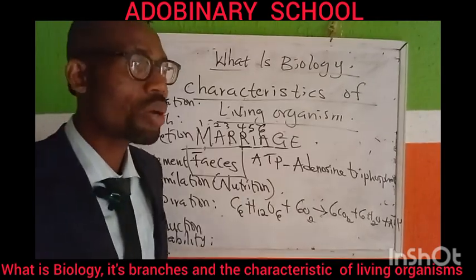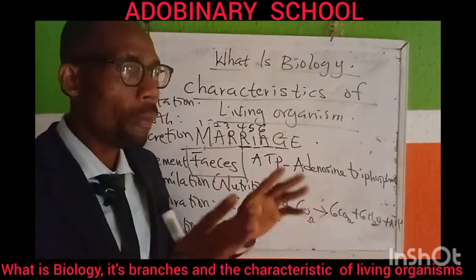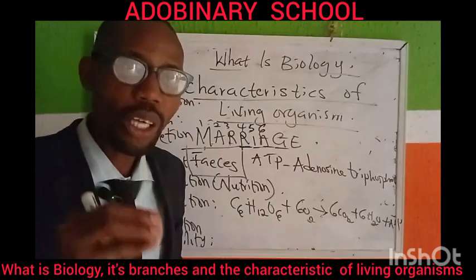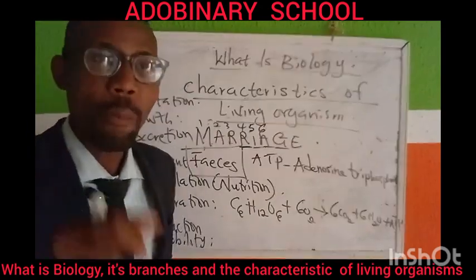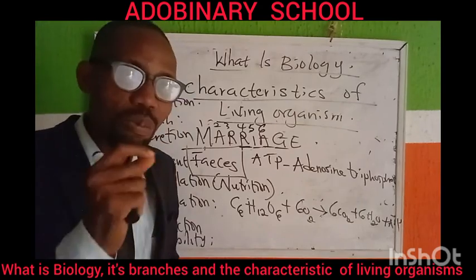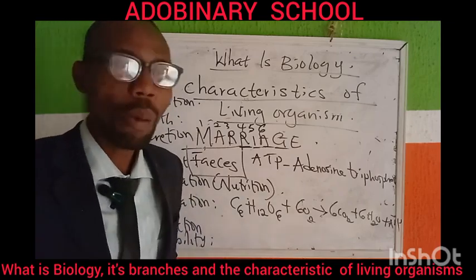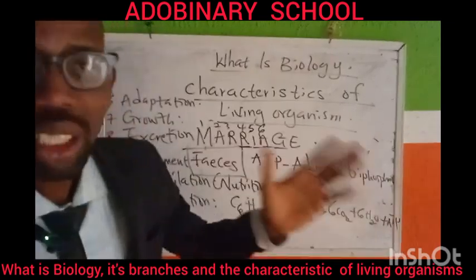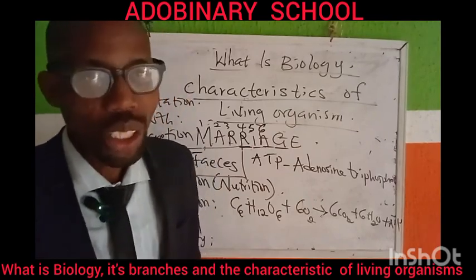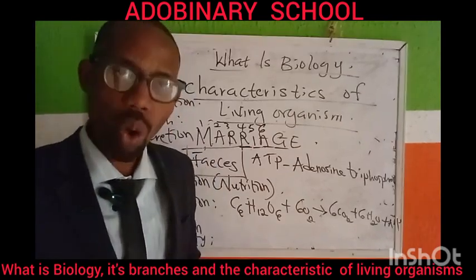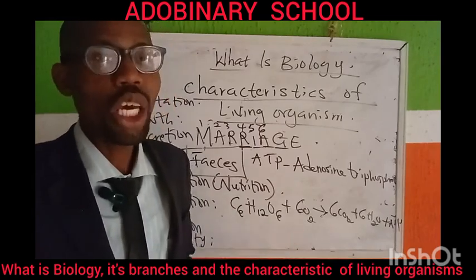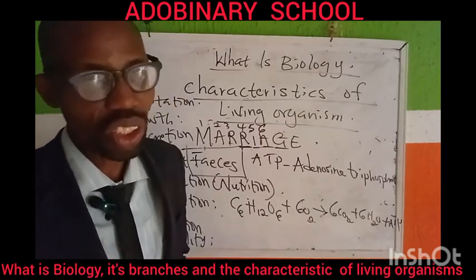Adaptation. A living organism has the ability to adapt to a particular environment due to the presence of an adaptive feature, a sensitive modified feature that helps the living organism to survive in that particular habitat. Terrestrial organisms possess lungs. Aquatic organisms possess gills. Why? Because of the nature in which they get their oxygen to exchange gas.